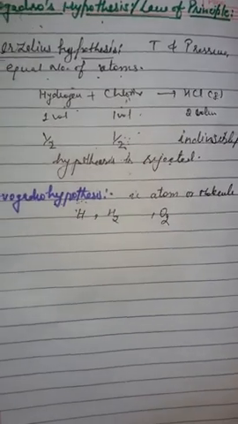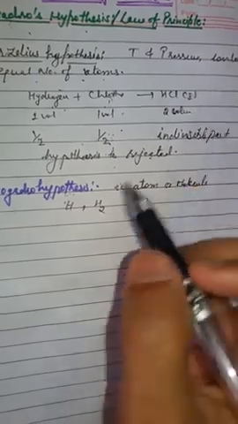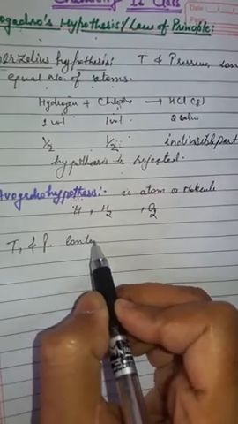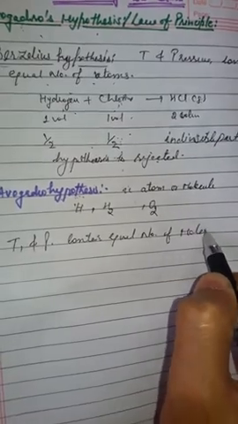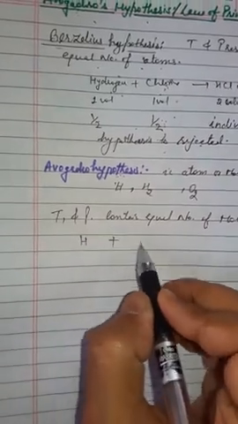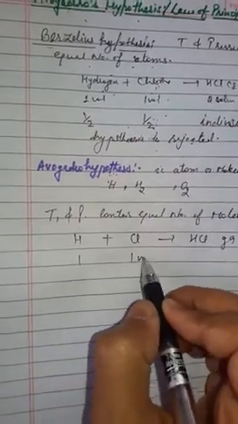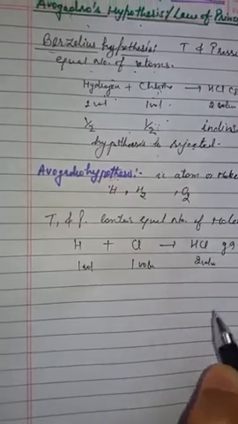So what is the statement of the Avogadro hypothesis? Equal volumes of all gases under similar conditions of temperature and pressure contain an equal number of molecules, and a molecule is made up of atoms. So hydrogen combines with chlorine to form hydrogen chloride gas: one volume of each forms two volumes of gas by experiment.